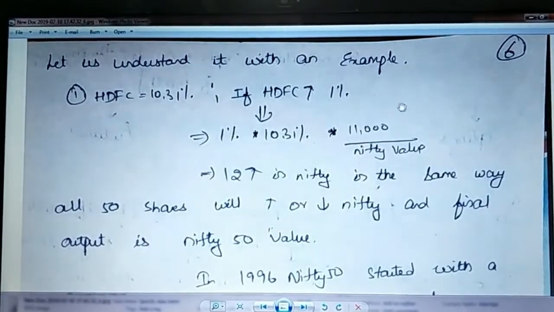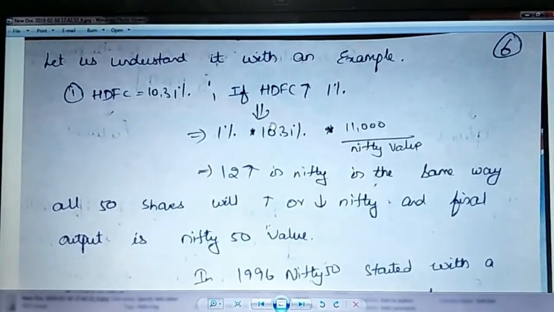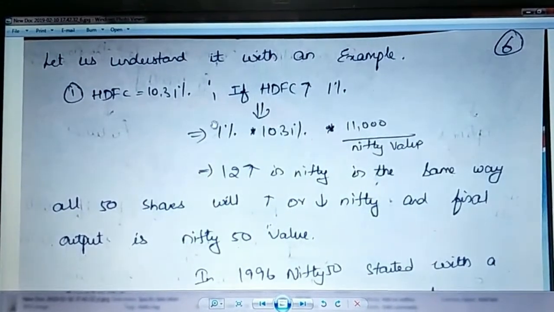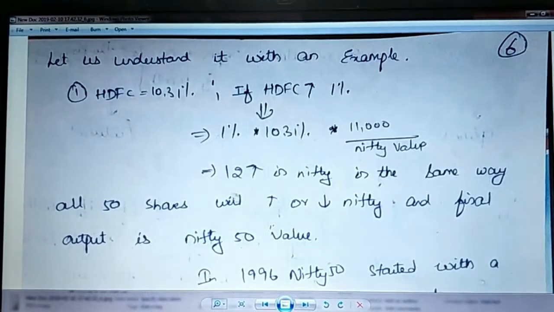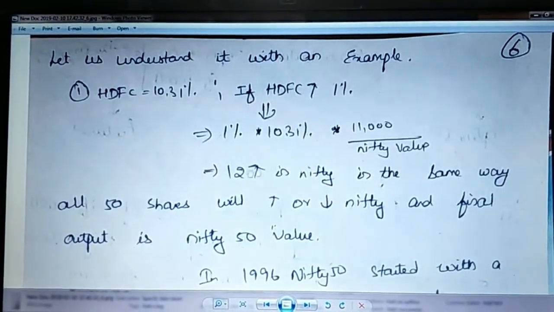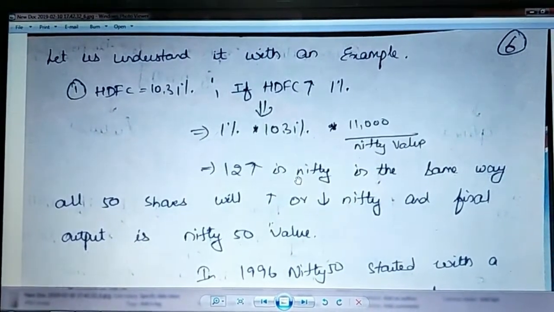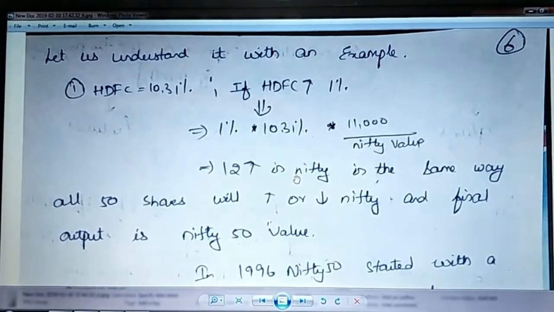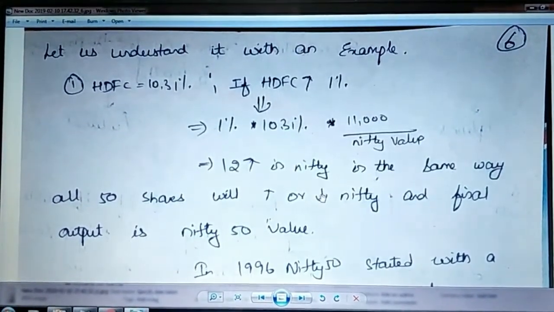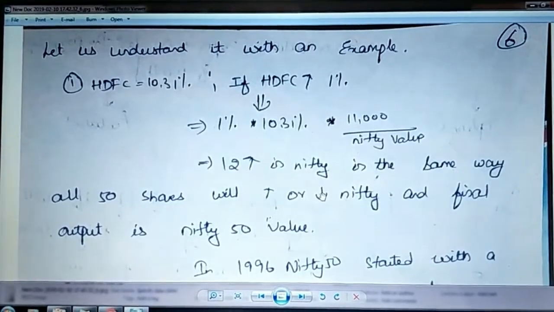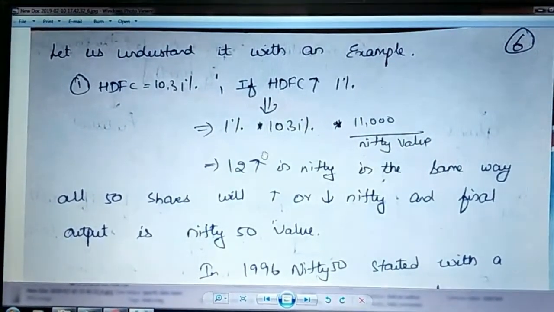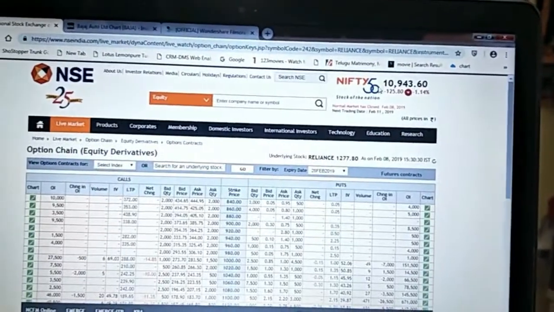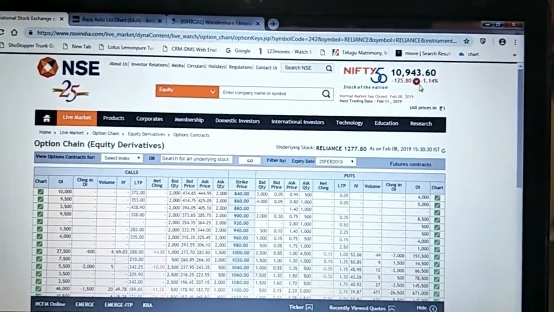Currently the Nifty value is 11,000 into 10.31%, the weightage of HDFC, and the change of the stock is plus 1%, which means the total value comes out to be 12 points. Nifty will increase by 12 points on an individual basis, and all the other 50 shares will be increasing or decreasing based on momentum. Based on the percentage of weightage, everything will be added, and the result will be this number. On a consolidated basis, this is what you get.